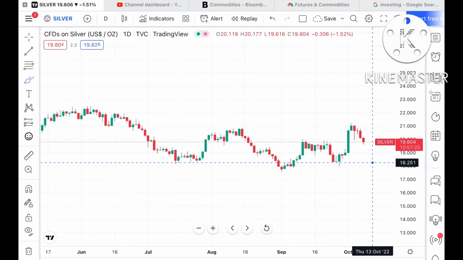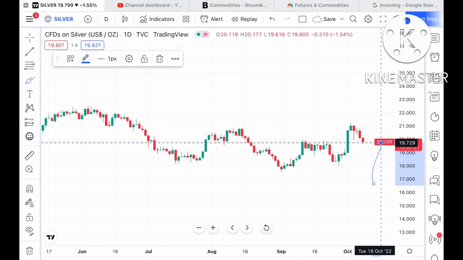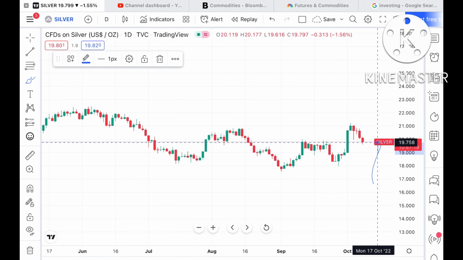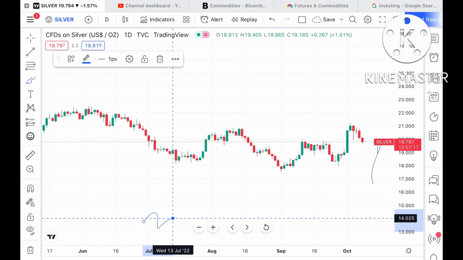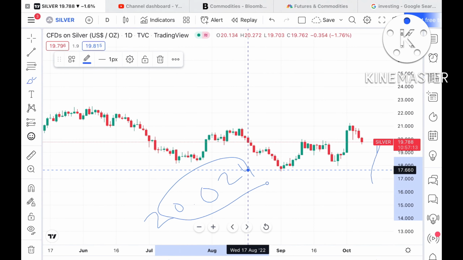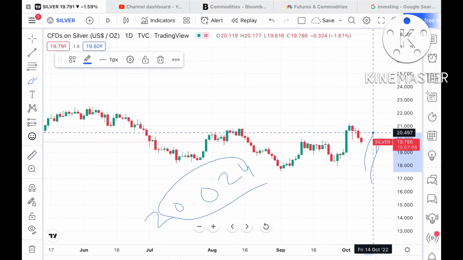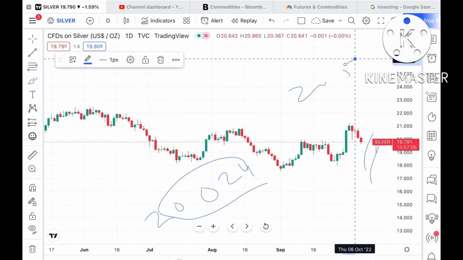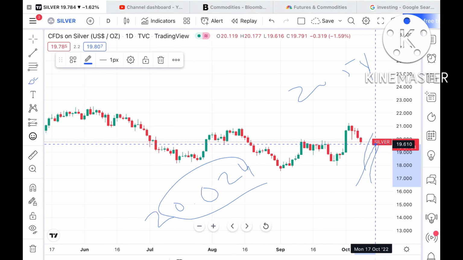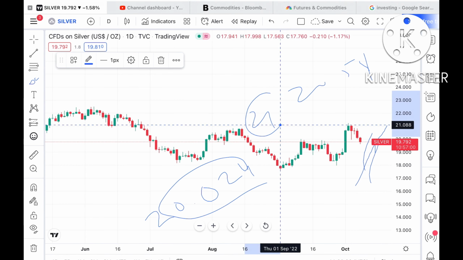Now suppose the price doesn't sustain this particular level, we can see it can go further upside towards a level of $20.024, which is a resistance, but already a weak resistance. So the probability is high that it can move further upside towards a level of 20.5, which is again a weak resistance. So it can move further upside and can touch a level of 21. So keep this in mind.